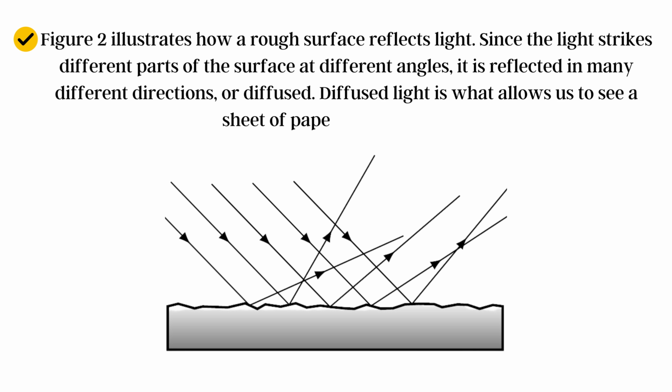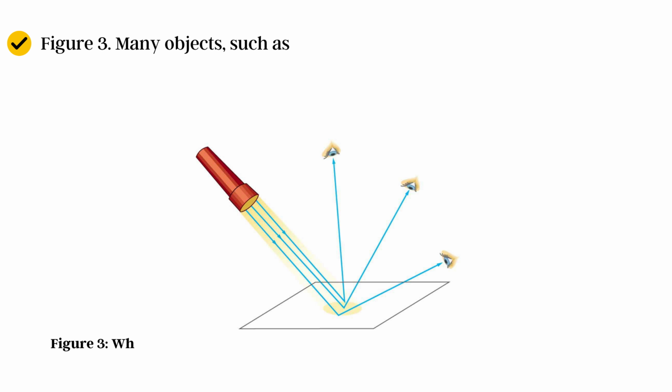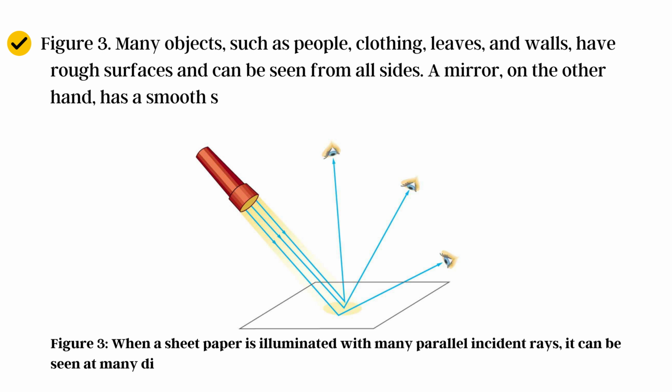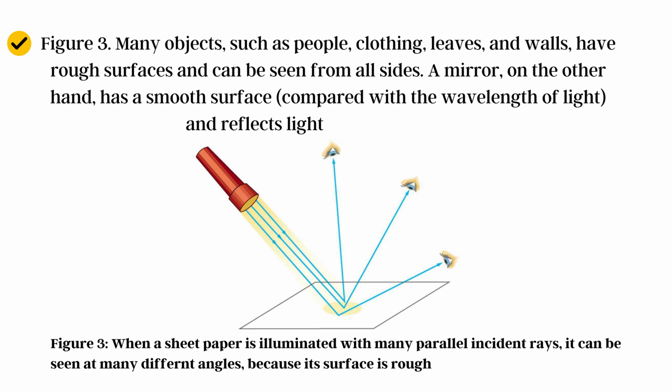In this picture, we are able to see that light is diffused when it reflects from a rough surface. Here, many parallel rays are incident, but they are reflected at many different angles since the surface is rough.